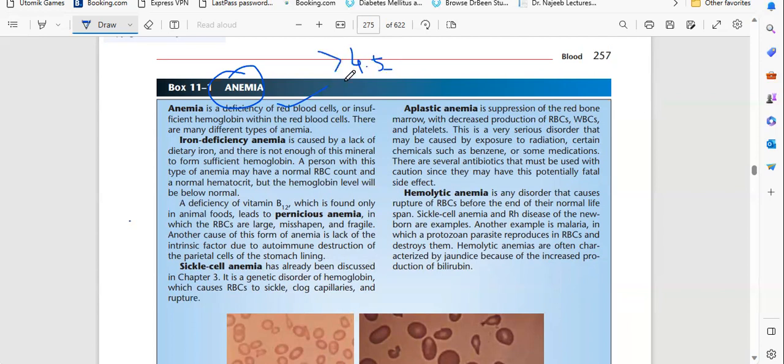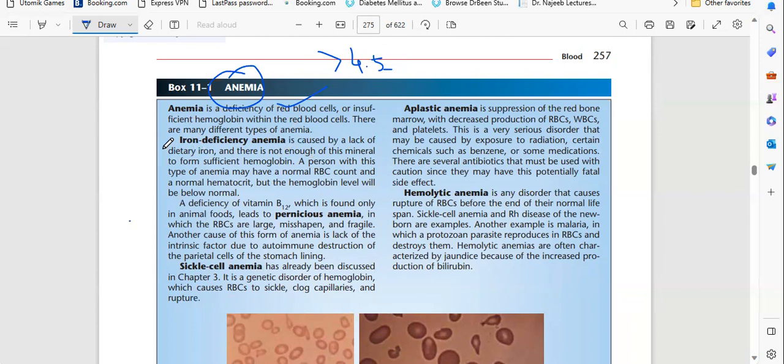okay, iron deficiency anemia. What is iron deficiency anemia? Basically, there are different types of anemia. If the iron is decreased, we call it iron deficiency anemia. Iron deficiency anemia is caused by lack of dietary iron.